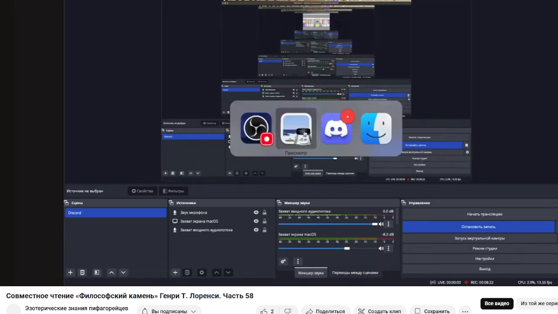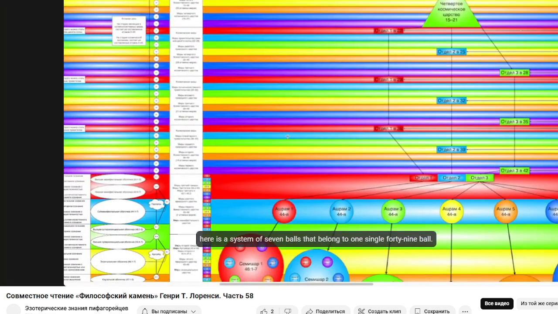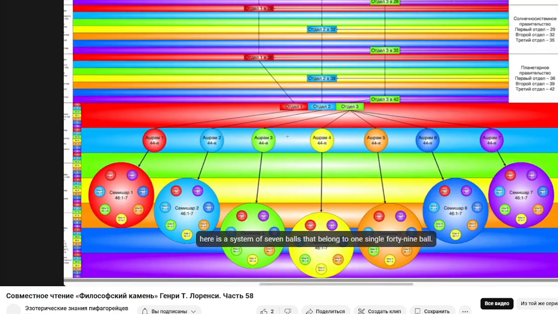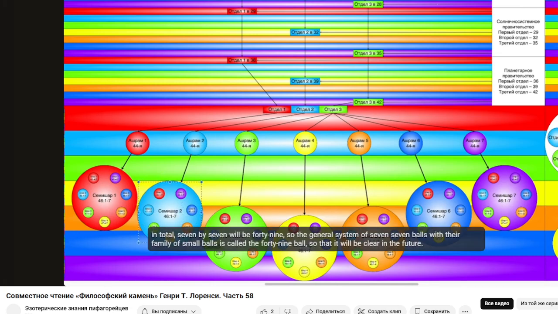Here is a system of 7 balls that belong to one single 49 ball. There are 7 of them. 7 balls to 49 balls. There are 7 small balls in each 7 ball. In total, 7 by 7 will be 49, so the general system of 7 balls with their family of small balls is called the 49 ball, so that it will be clear in the future.